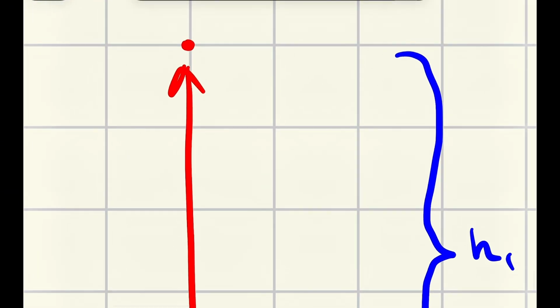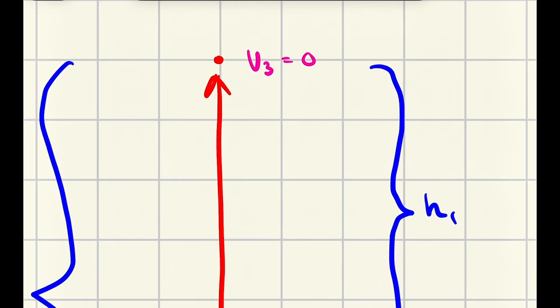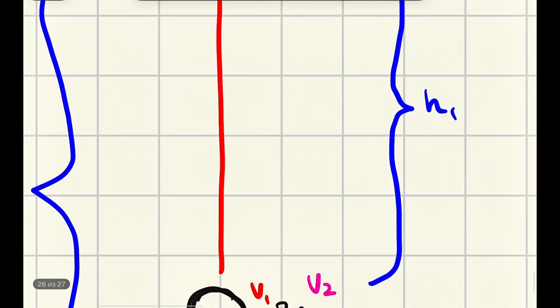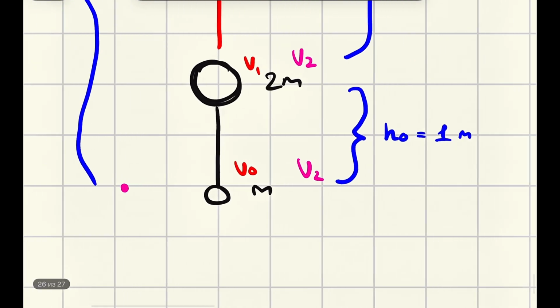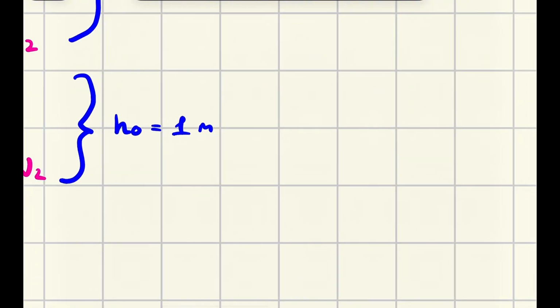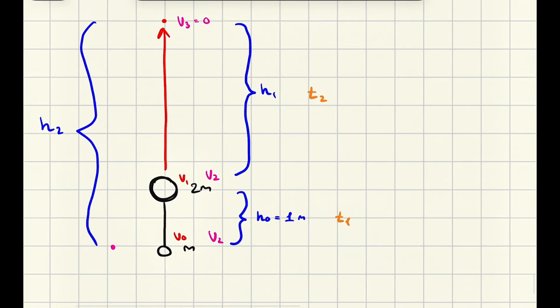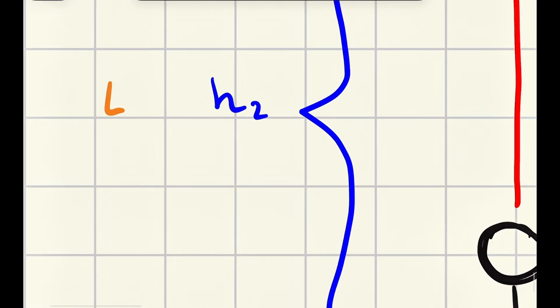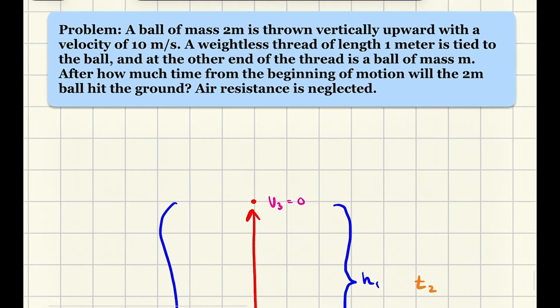So here we'll have the last velocity at the very highest point, it's v3, and we definitely know that it will be just 0, yeah, because at the highest point it will not have any velocity, and then it will drop back to the ground, and then it reaches this last point again. So as you can see that it wastes some time for this, yeah, let's call it t1 for this process. Then it wastes some time for this process, which is t2, yeah, and here it wastes also one more time, which is t3.